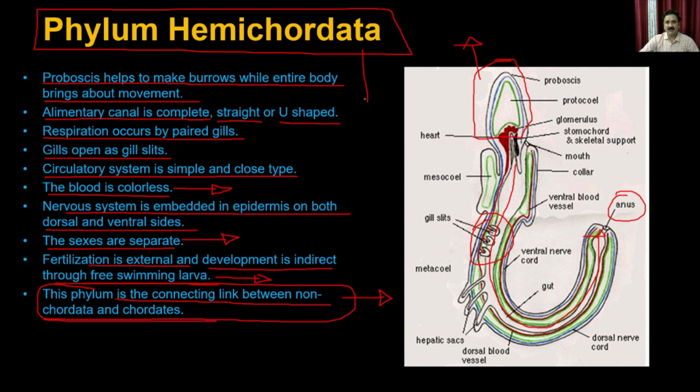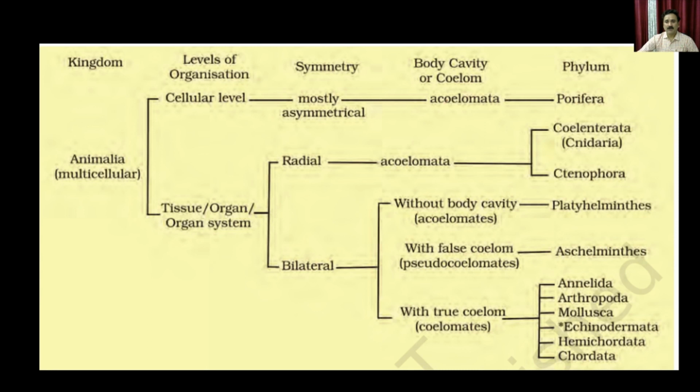If we study these organisms, we can understand the developmental stages, the evolution, and other properties: how the non-chordata evolved and became the chordata, and what advantages these organisms offer when turning from non-chordata to chordata. So with this, we have discussed the Annelida, Arthropoda, Mollusca, Echinodermata, and the Hemichordata, which are the connecting link to the chordata.